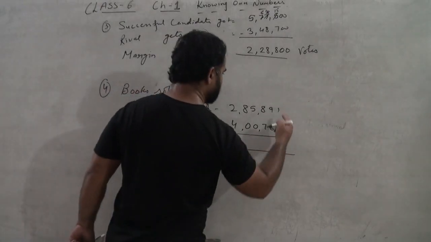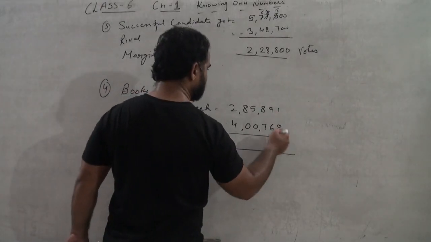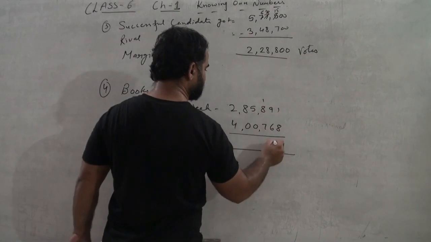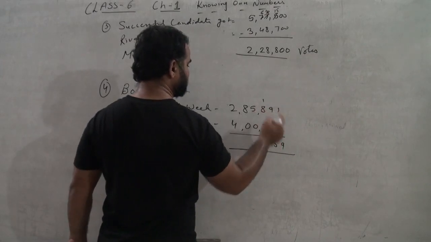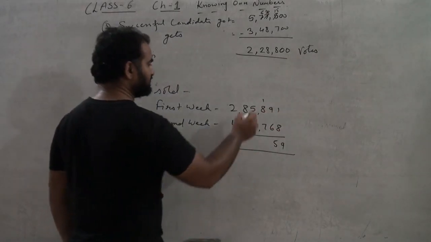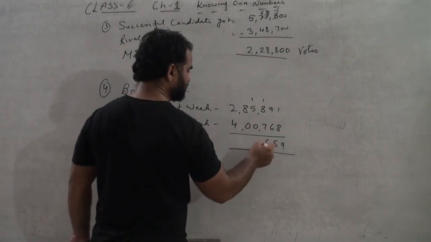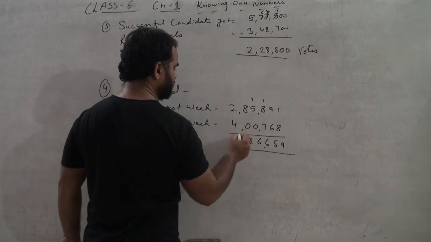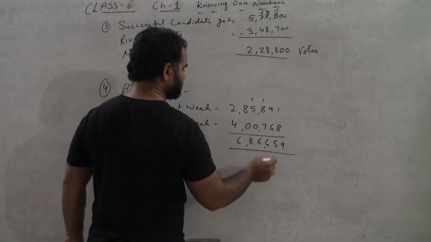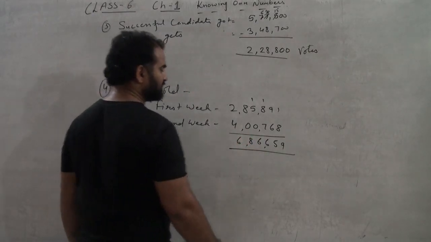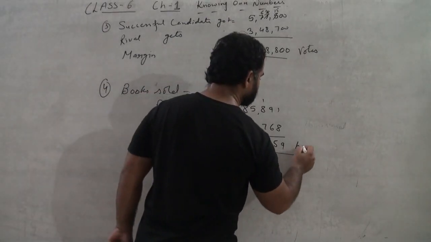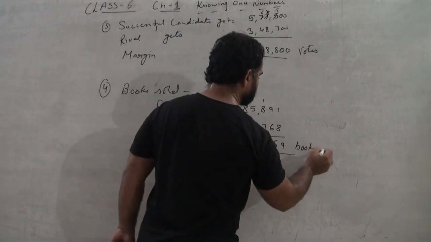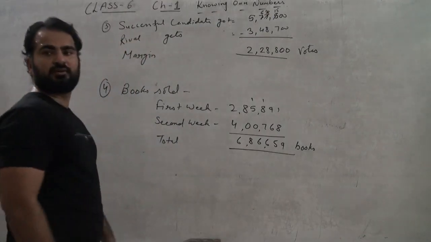will be 8 plus 1, 9. 9 plus 6, 15. 8 plus 9, 9. 9 plus 7, 16. It will be 5 plus 1, 6. It will be 8 and 4 plus 2, it will be 6. So 6,86,659 books were sold. Okay? Done?